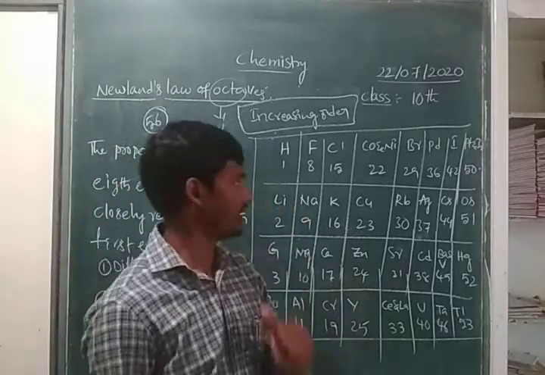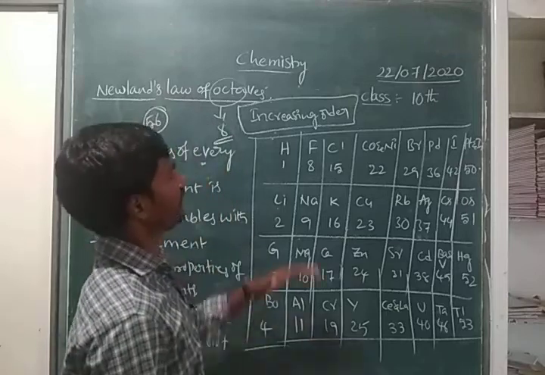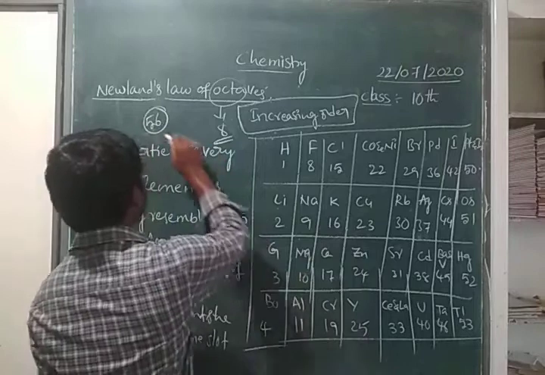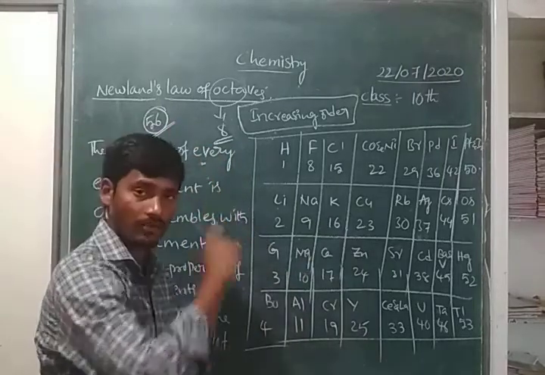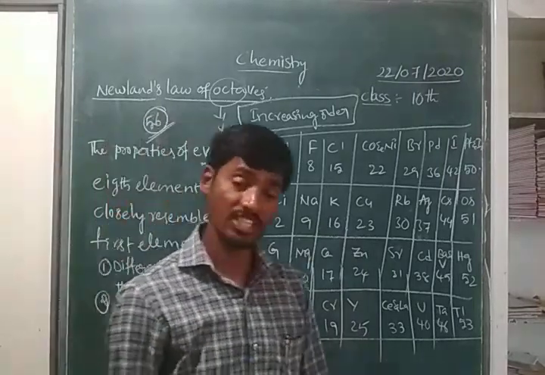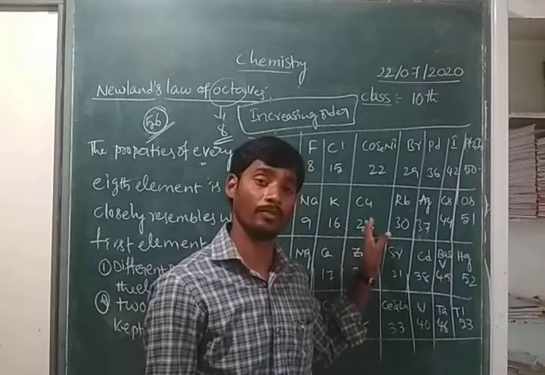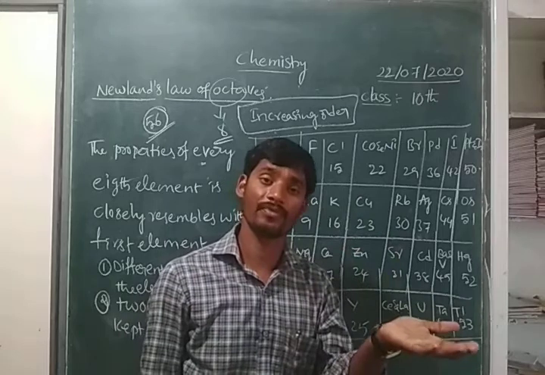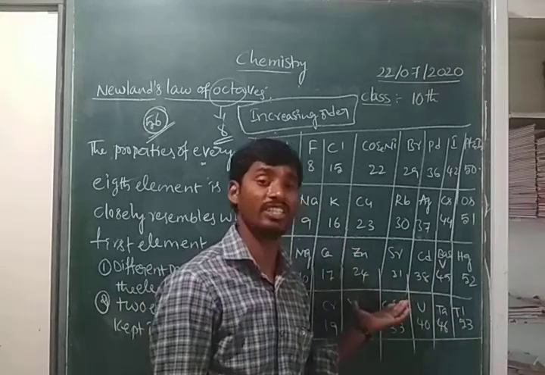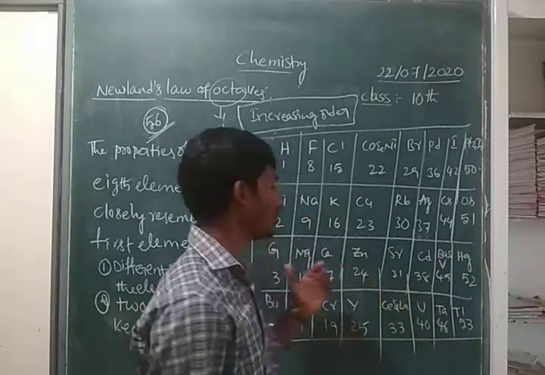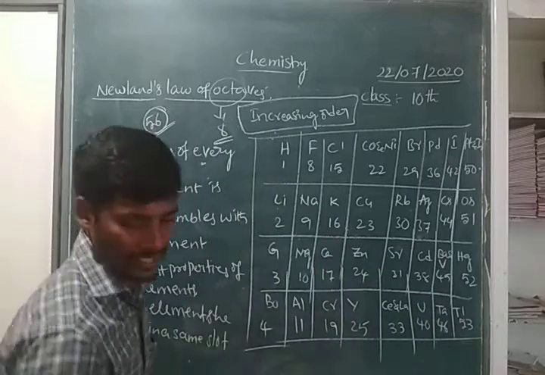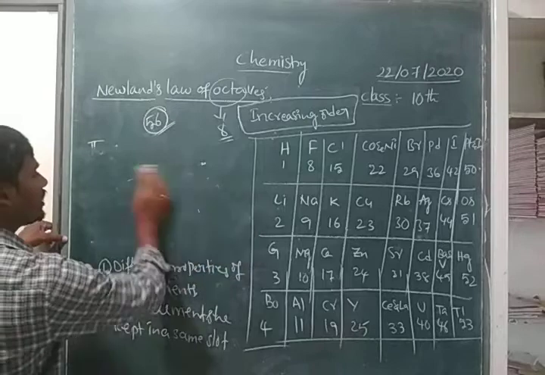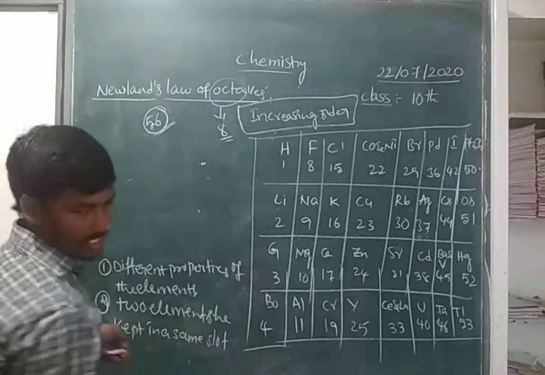And the third one. See, in this periodic classification, how many elements did I say, children? Totally 56 elements he was arranging. Those 56 elements he completely arranged in a periodic table. But if any new element was discovered by another scientist, there is no space for the new elements. That is the third limitation of the Newlands classification.